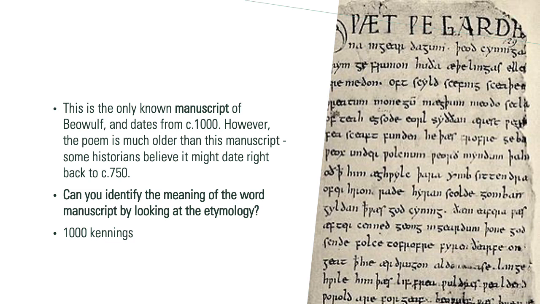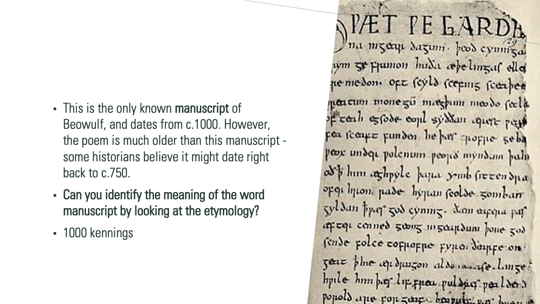So you could do a bit of research, or you might be able to guess what a manuscript actually is, because you might have done this in French already, but there's a clue in the word man, because man in French, la main, is a part of the body, and you've got two of them.